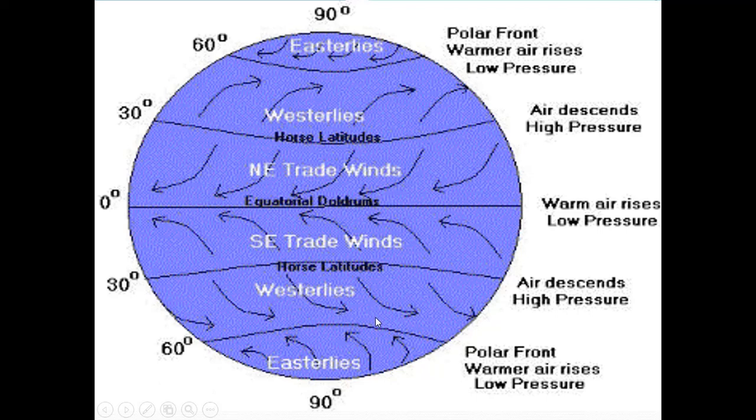And again, the air at 60 degree latitude on both sides of the equator will be warmer than the poles, so the cold air from the poles rushes towards the equatorial region, which is called polar wind or easterlies.